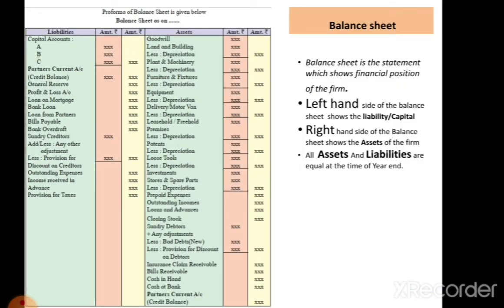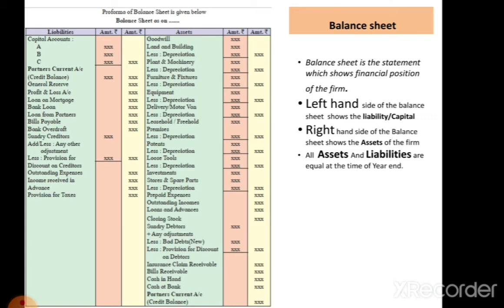Student, this is a balance sheet. A balance sheet is a statement, not an account like a trading account and profit and loss account, but a statement which shows the financial position of the firm on a particular day. On the left hand side, it shows the liability or the capital of the business, and on the right hand side all the assets are recorded at the year end.